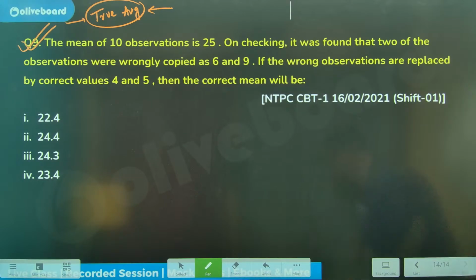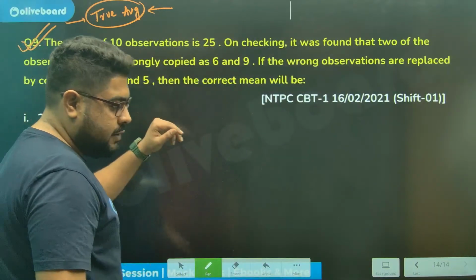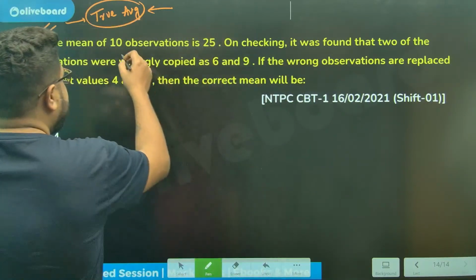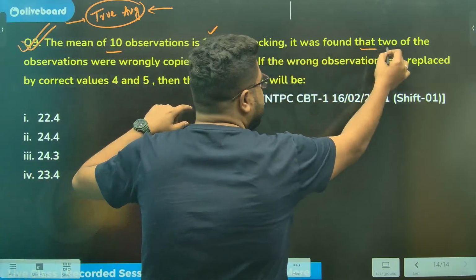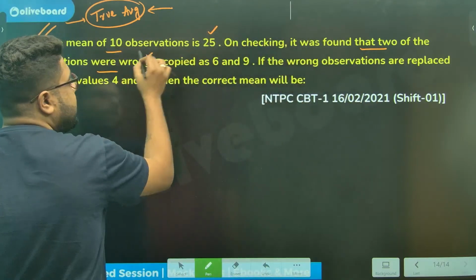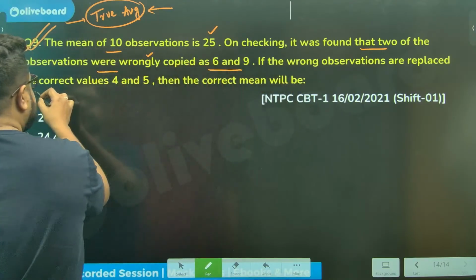Done, done. Let's see. Sir, how to solve this? The mean of 10 observations is given. On checking, it was found that 2 of the observations were wrongly copied as 6 and 9. The wrong observations are replaced by the correct values.